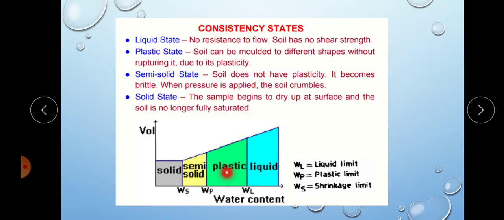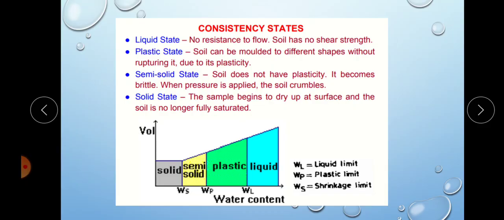In plastic state, the soil can be molded into different shapes without rupturing and develops shear strength. In semi-solid state, the soil does not have plasticity and becomes brittle. In solid state, the sample begins to dry up at the surface, and the soil is no longer fully saturated.